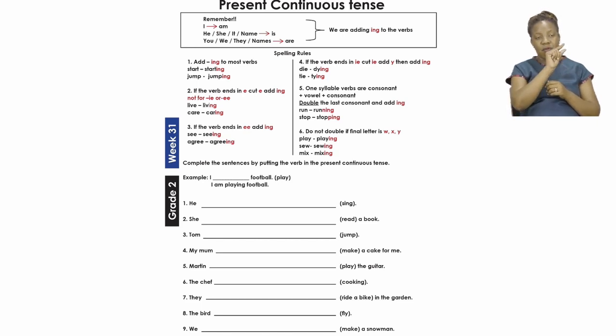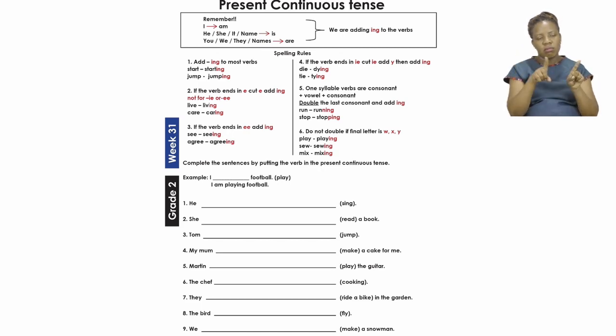Like the word see, seeing. Agree, agreeing. Rule number 4 says, if the word or the verb ends with IE, we cut out the IE, we replace it with a Y, and then we add ING. This works for the words like die, where we cut out the E, replace it with a Y, and add ING. Just the same for tie. The same way is done.